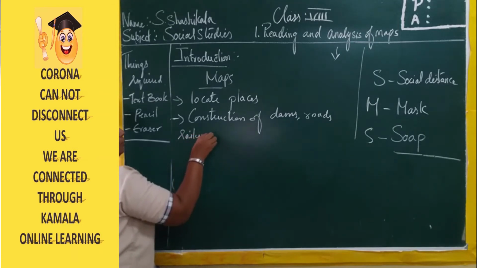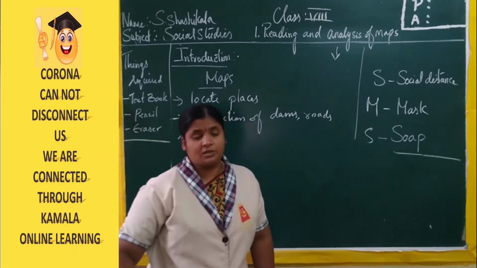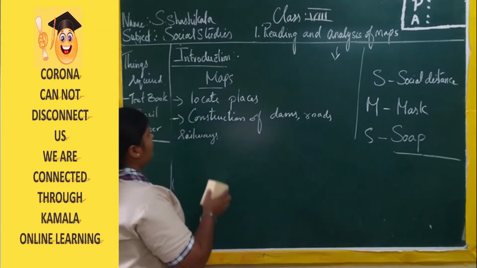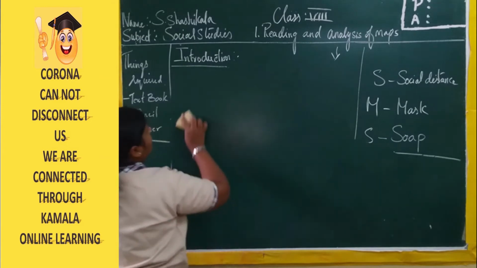For everything we use a map. Without the help of maps we can't reach our destination properly. So with this we have discussed what we learned in the previous class.